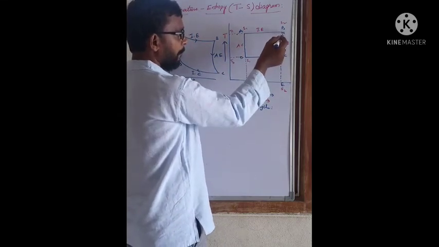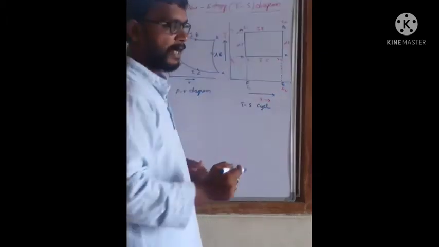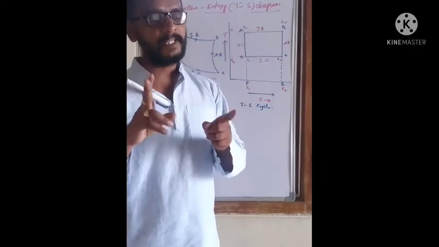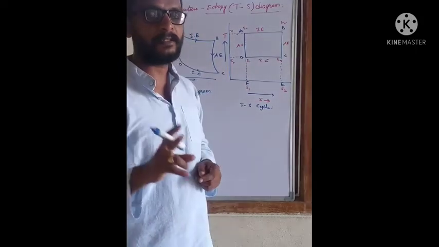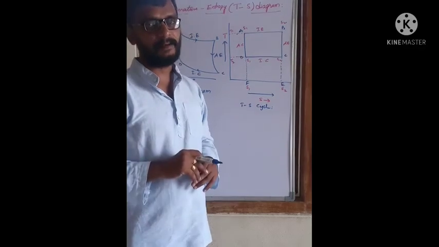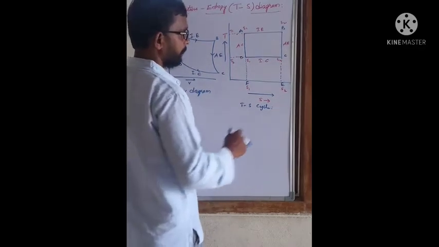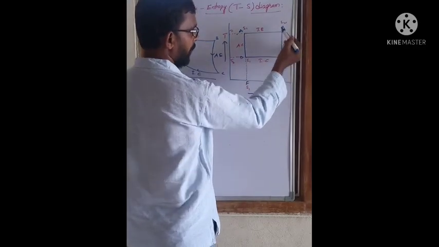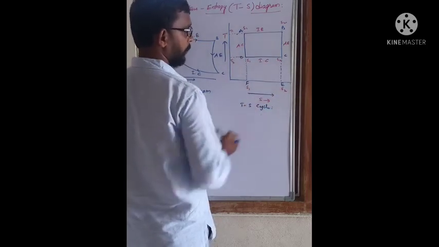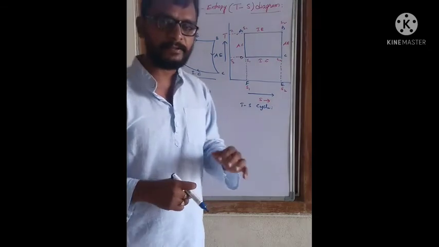But something is constant. As I told you, during the adiabatic process, entropy is constant, and here the entropy is S2.